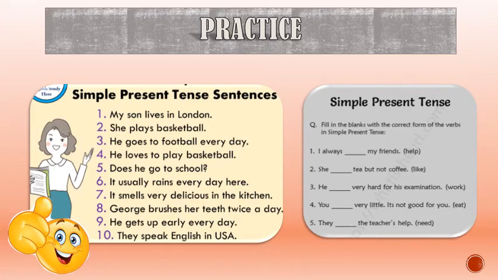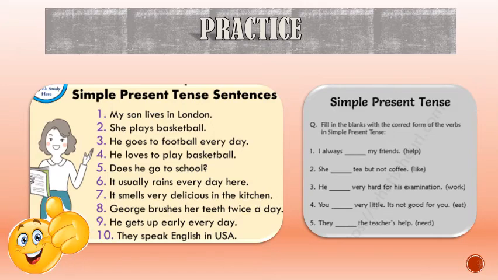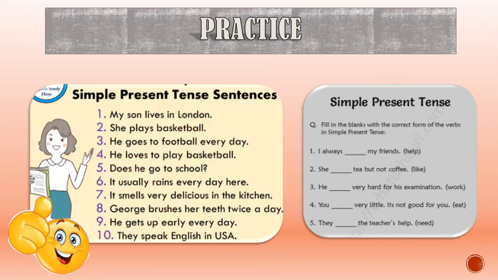She, singular. She likes tea but not coffee. He, singular. He works very hard for his examination.